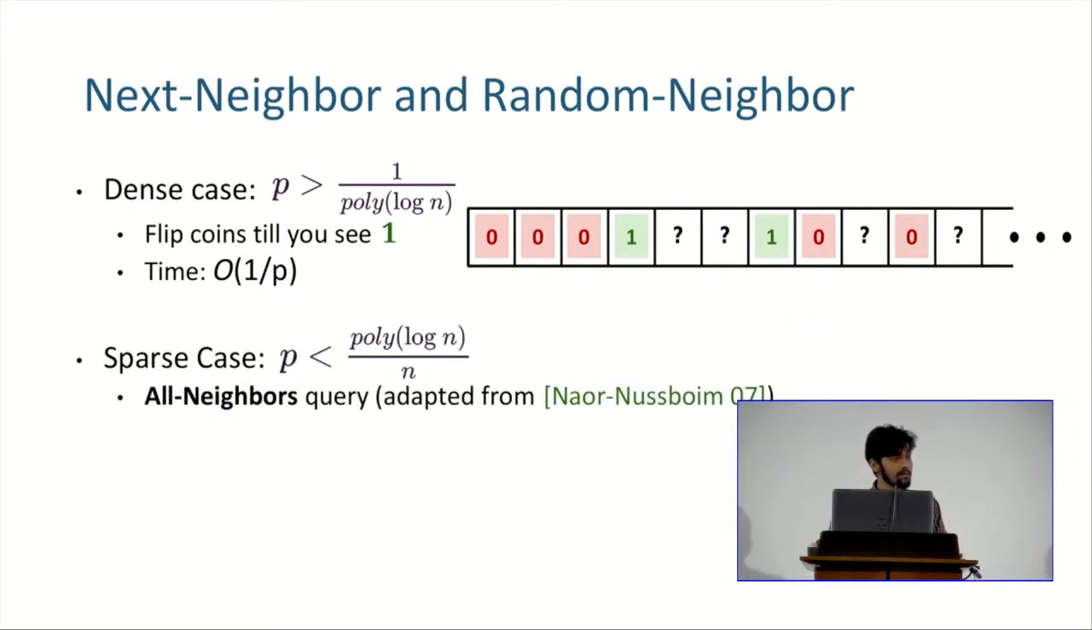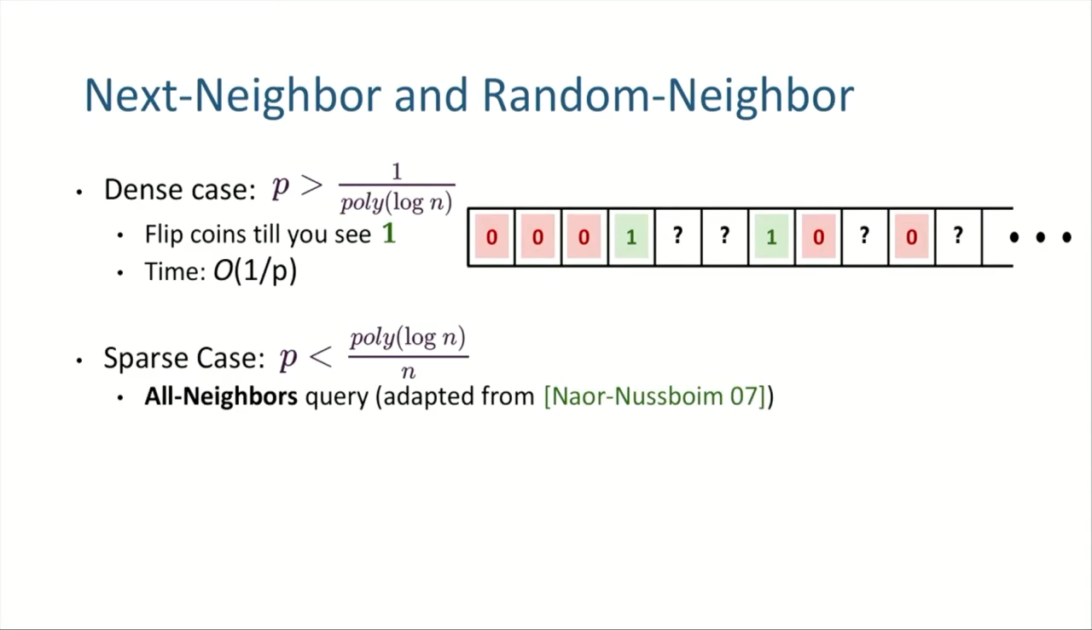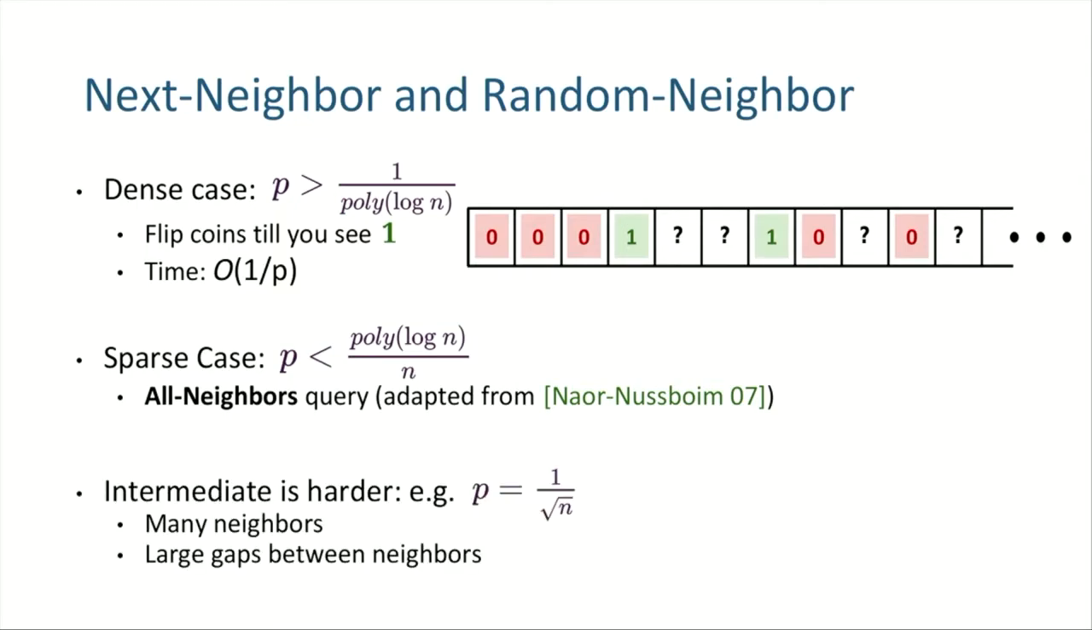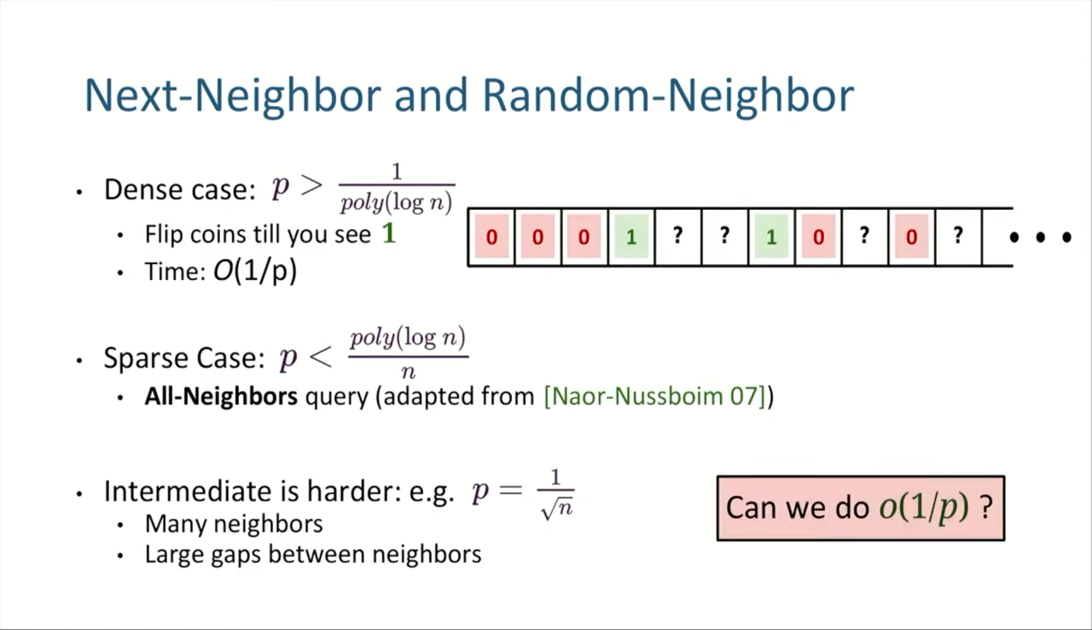The other extreme is when your graph is very sparse, and then we can adapt the all neighbors query from the Nauer-Nussbaum paper I mentioned earlier, and then all neighbors will give you all the other queries. The interesting case really is when p is intermediate, like 1 over square root of n. In this case, you have about square root of n neighbors, and the gaps between the neighbors in the row are also of size square root of n. And this makes it a little more challenging because we want to do little o of 1 over p.